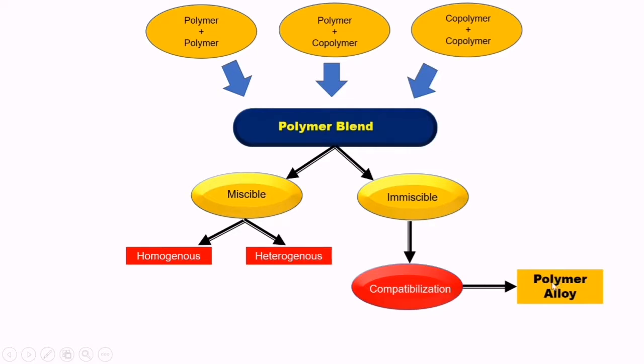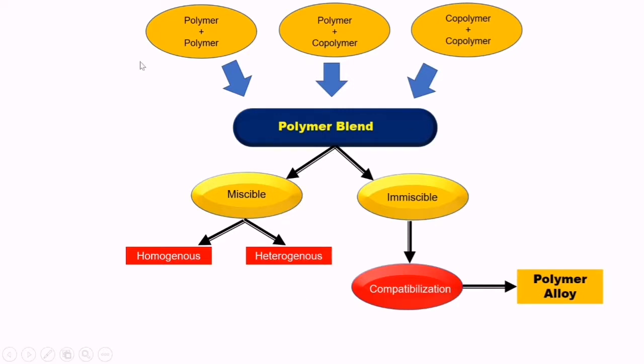But polymer alloy is generally related to when polymer A is dissolved in polymer B. In that case, whatever blend is formed is called an alloy. This term alloy is generally taken from metal alloys, and therefore it is also there in polymer blend technology.